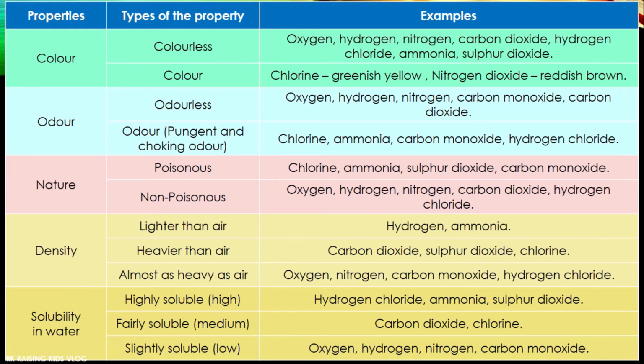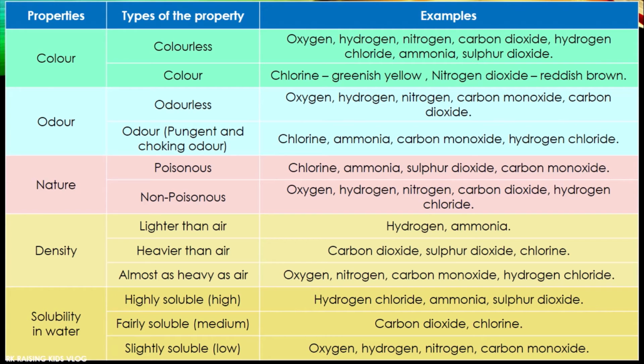Next property is density, means its mass. Types of this property: lighter than air. Lighter than air means it is very light compared to air. Examples are hydrogen and ammonia. Hydrogen is the lightest element in the periodic table. You'll all learn about the periodic table further. And heavier than air means they're very heavy, heavier than air, like carbon dioxide, sulfur dioxide, chlorine.